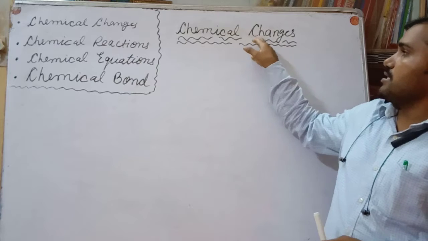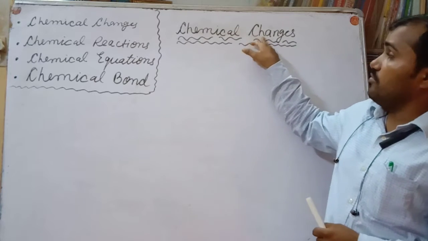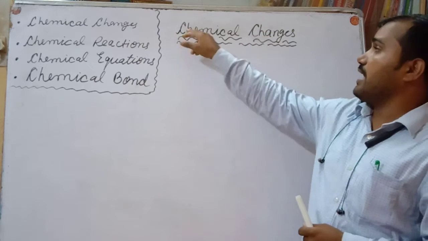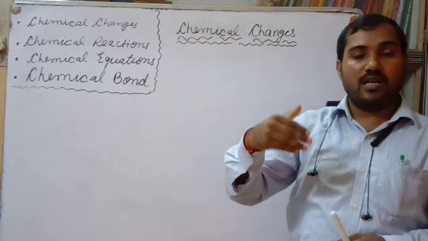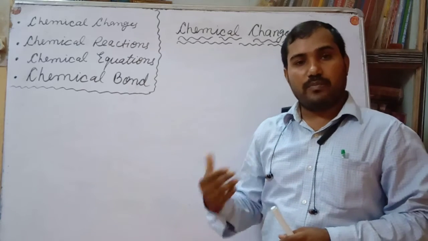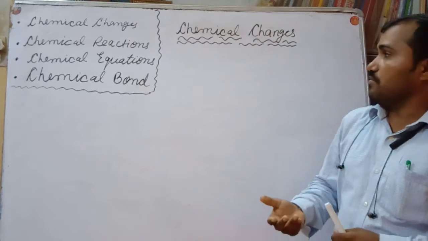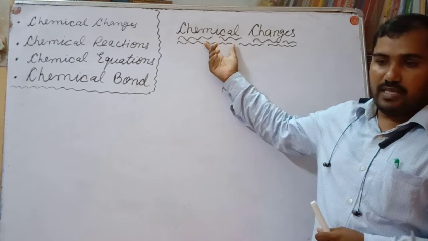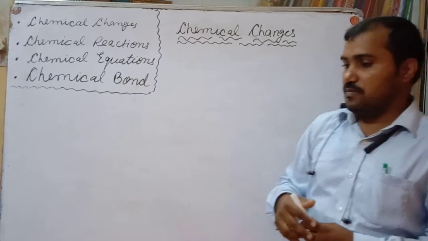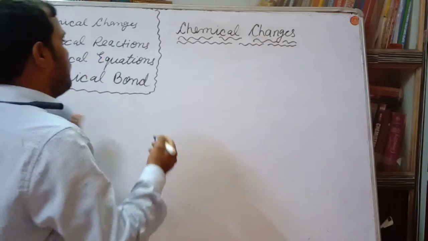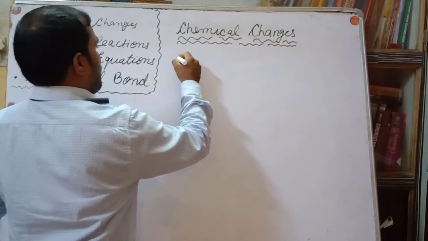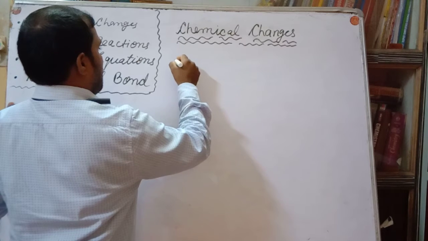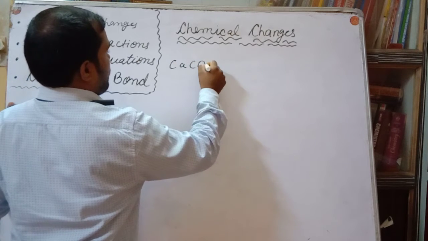Chemical changes means the changes which occur in the matter chemically, meaning chemical composition and chemical properties change, and color changes will take place during the chemical changes. For example, suppose you have CaCO3.